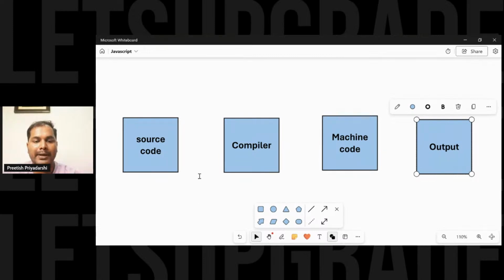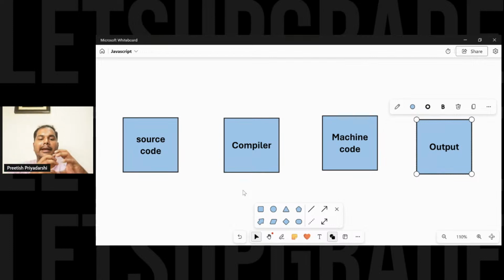So what is the benefit of this compiler? The source code is converted into machine code and then executed. But what are the pros and cons? Suppose we have a loop that runs 40 times.